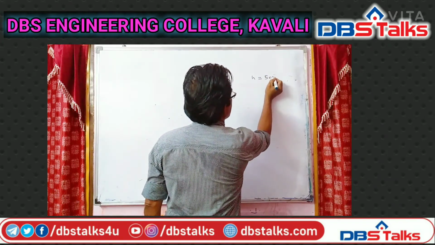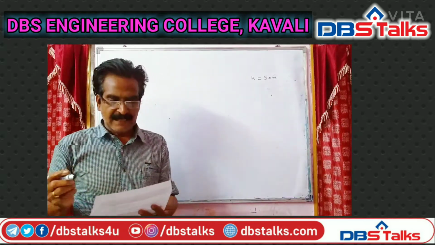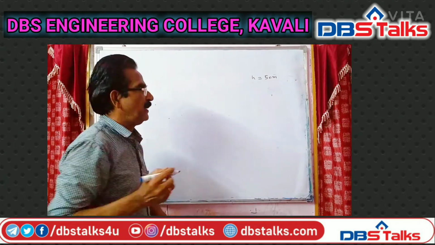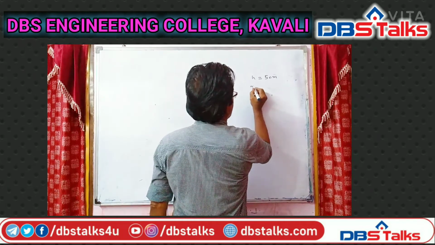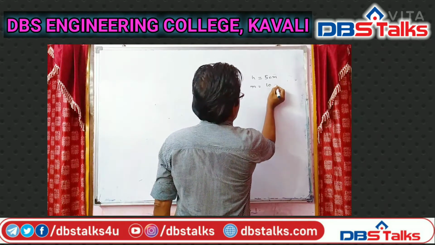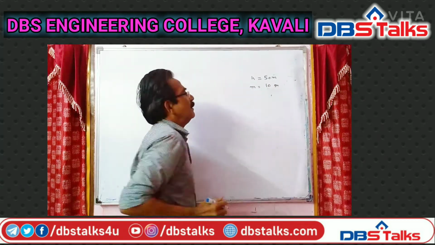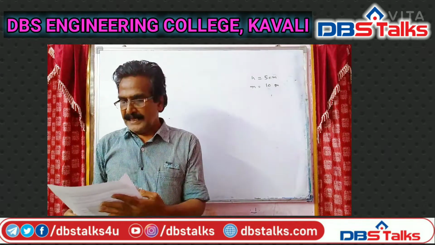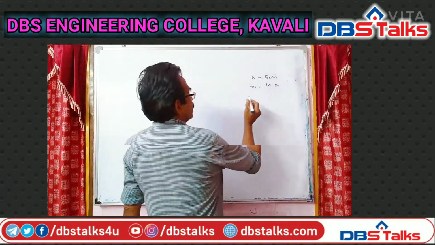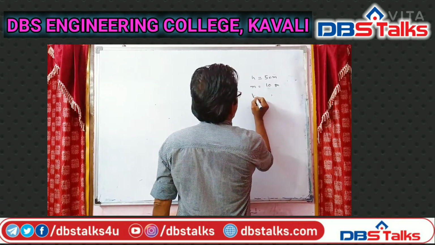A bullet of mass 10 grams is fired horizontally with a velocity 1000 meters per second from a rifle situated at a height of 50 meters above the ground.